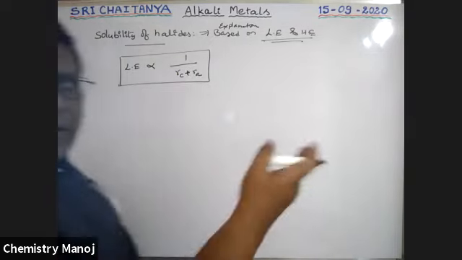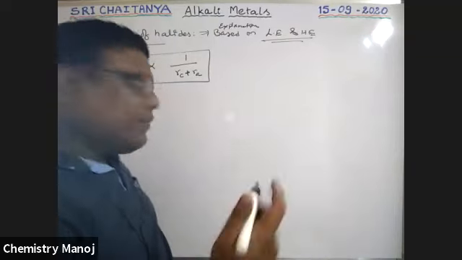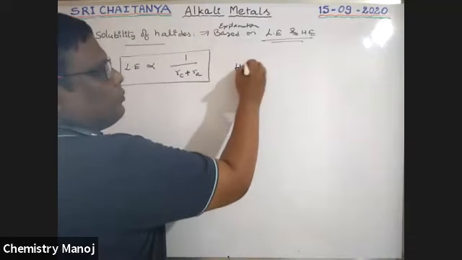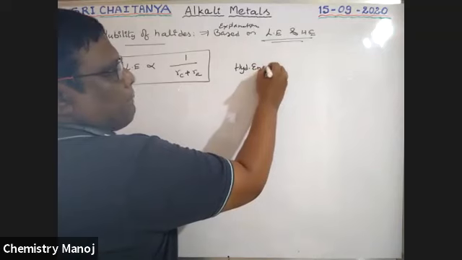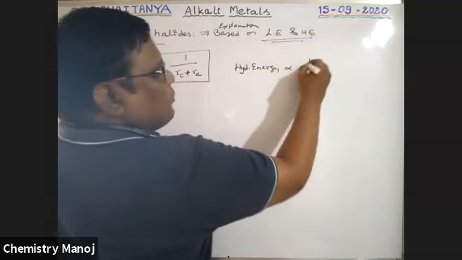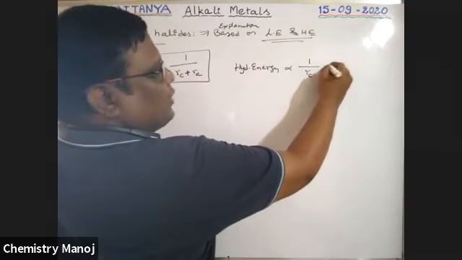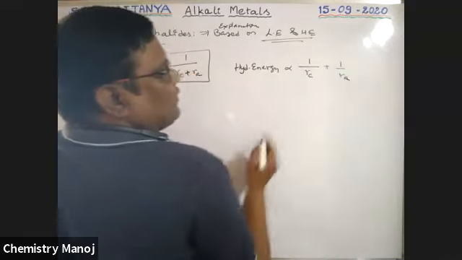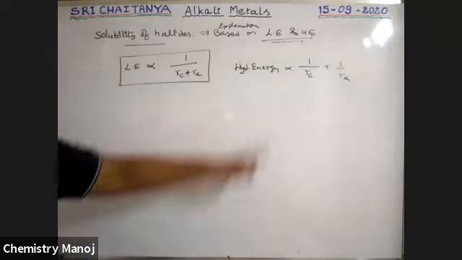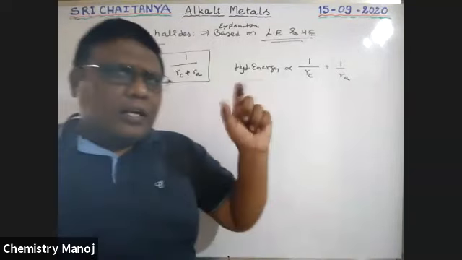Yesterday we completed hydration energy. Hydration energy is proportional to 1 by radius of cation plus 1 by radius of anion. Boys, please observe there is a difference between these two.